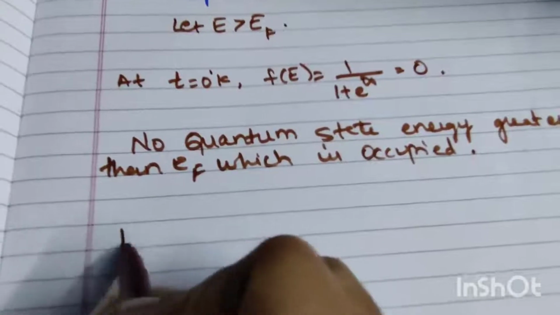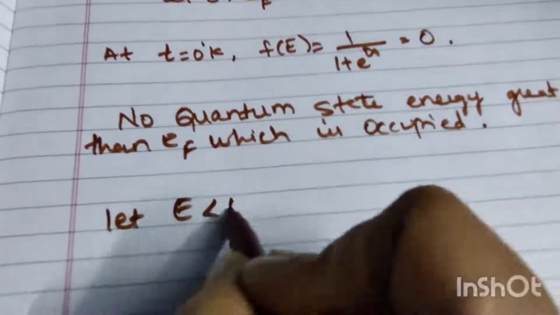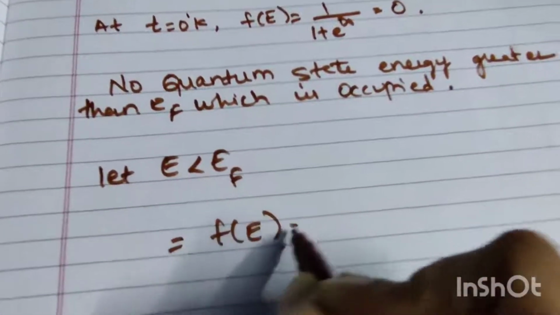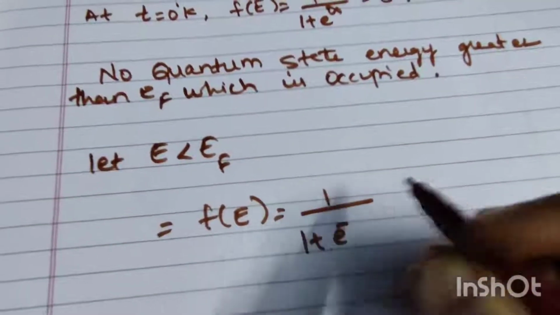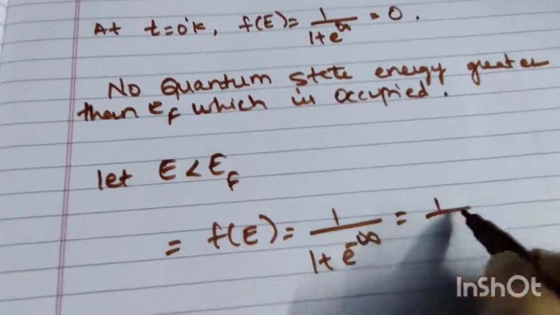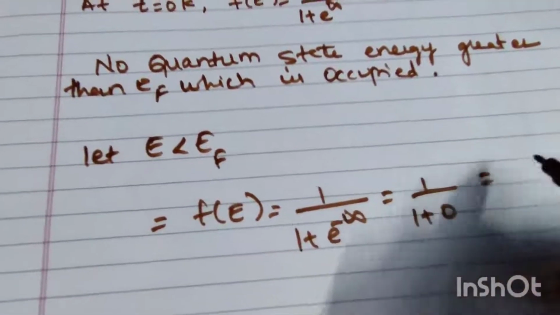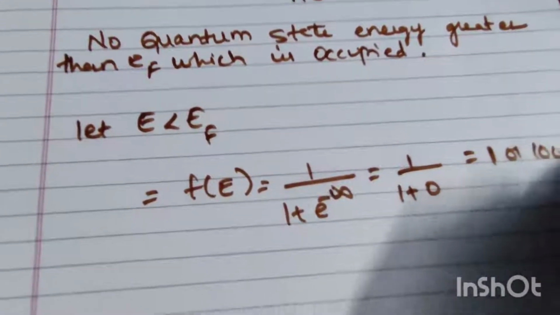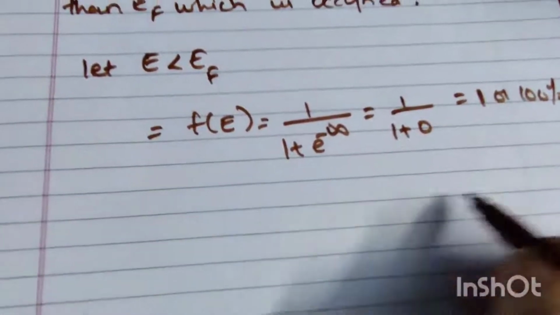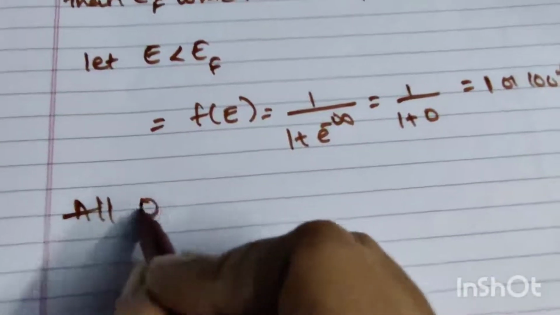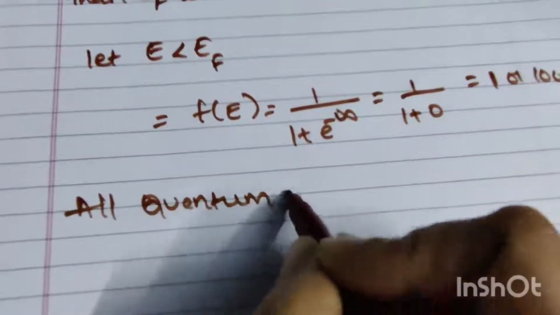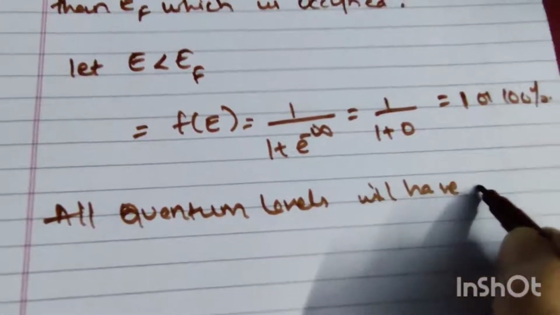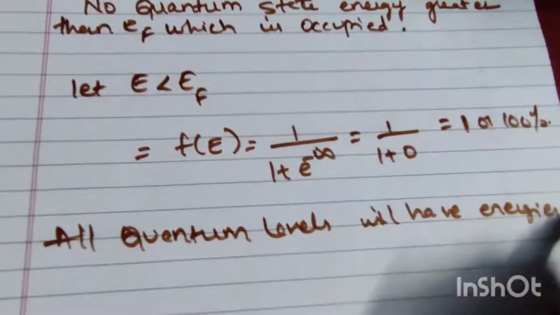Now the next case is let E be less than EF. Here f of E will be 1 by 1 plus e power minus infinity. That will be 1 plus 0, which is 1 by 1, that is 1 or 100%. That means here all the quantum levels are occupied. All quantum levels will have electrons. These are the two probability conditions.